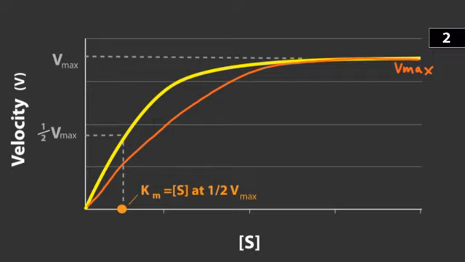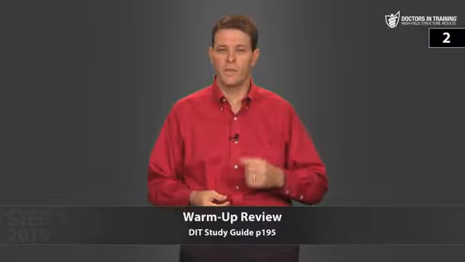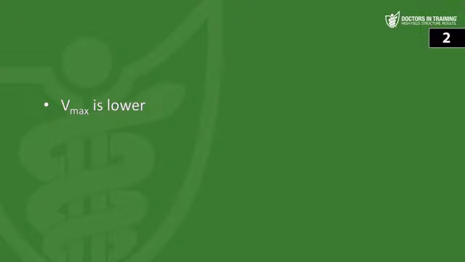But this question is asking about a non-competitive inhibitor, which is the purple line. With a non-competitive inhibitor, you can't overcome the inhibition by giving more substrate. So eventually you saturate the available enzyme and you hit zero order velocity. What you'll find is that when you reach that plateau, the Vmax is lower. So to answer the question, with a non-competitive inhibitor, the Vmax is lower. So it's going to decrease Vmax, but it does not change Km.